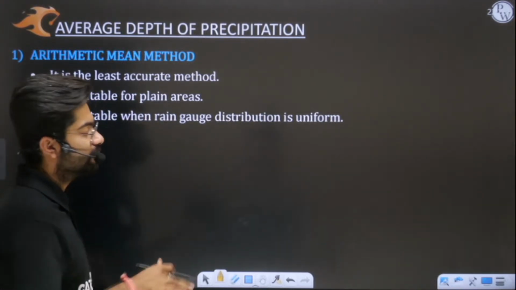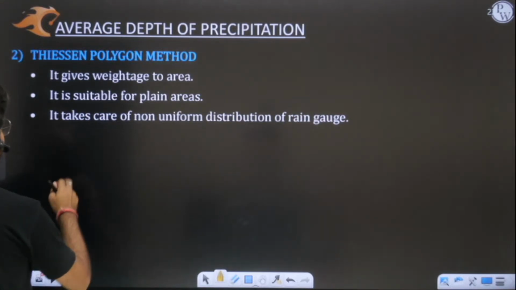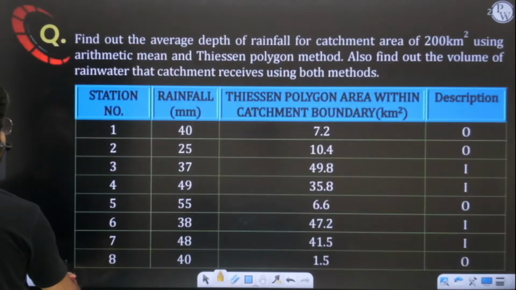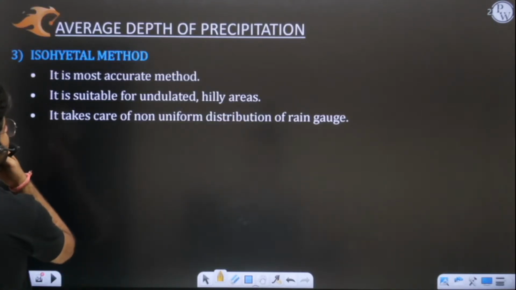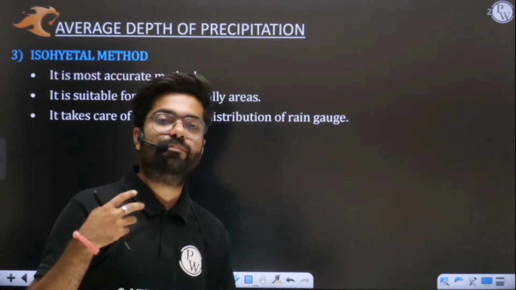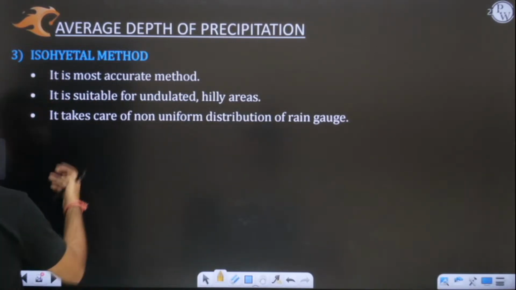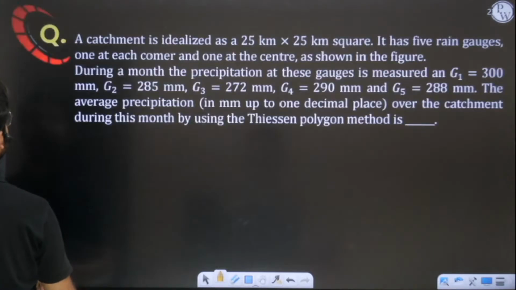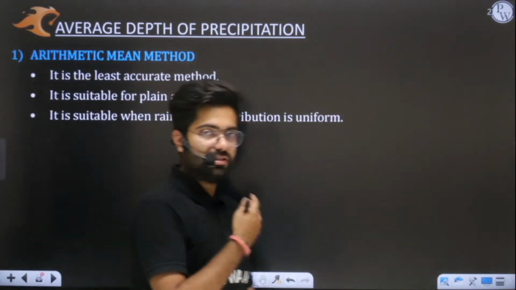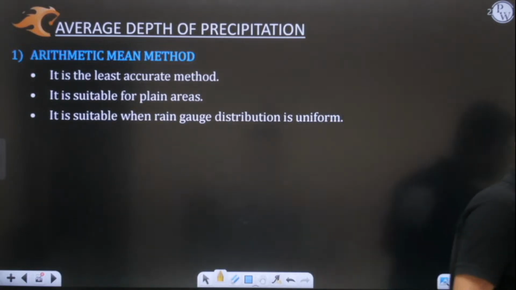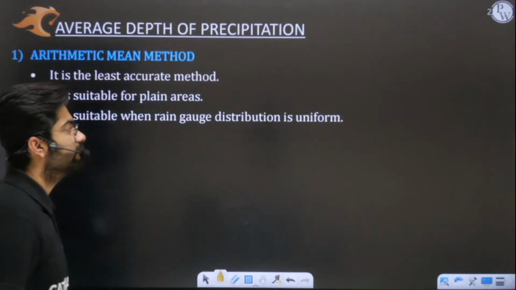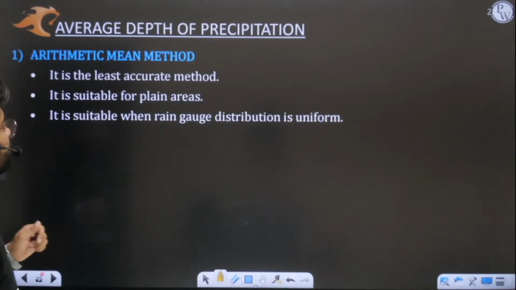That is your arithmetic mean. Three methods we are going to discuss. The first one is arithmetic mean, then we have Thiessen polygon, and at last we have the isohyetal method. One by one we are going to improve the method. The most accurate method is the third one, so the first method is the least accurate. This topic is very important. Many questions have been framed in these slides, so be very attentive so that all the concepts are very clear to you.